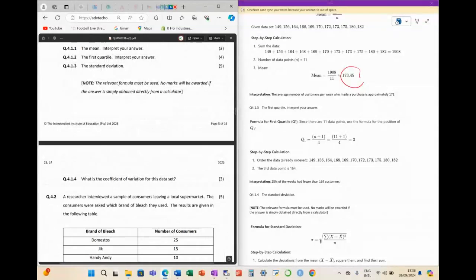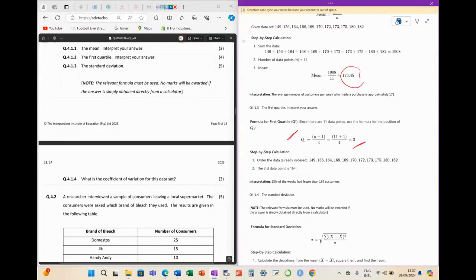So, anyway, that is our formula. You must know all the formulas for your quartiles. All right, just know them. There's a small variation in each of them, isn't it? Okay. We've got, oh sorry, 11 data points. I'm thinking of the previous question.